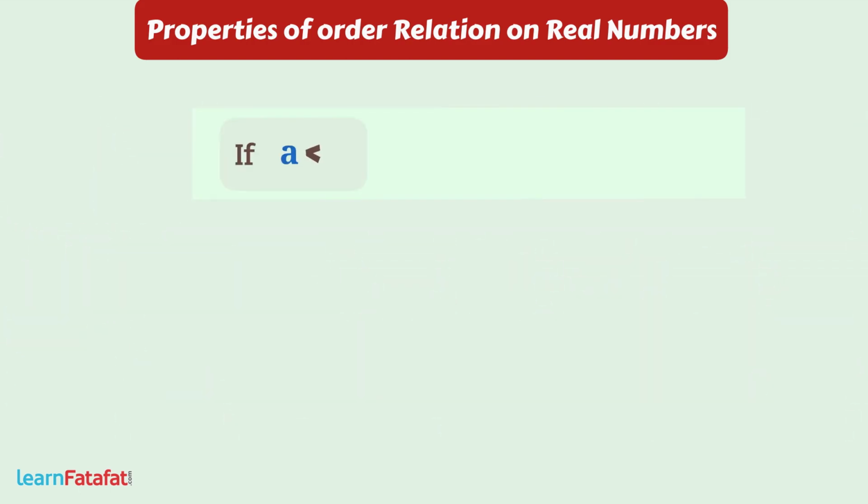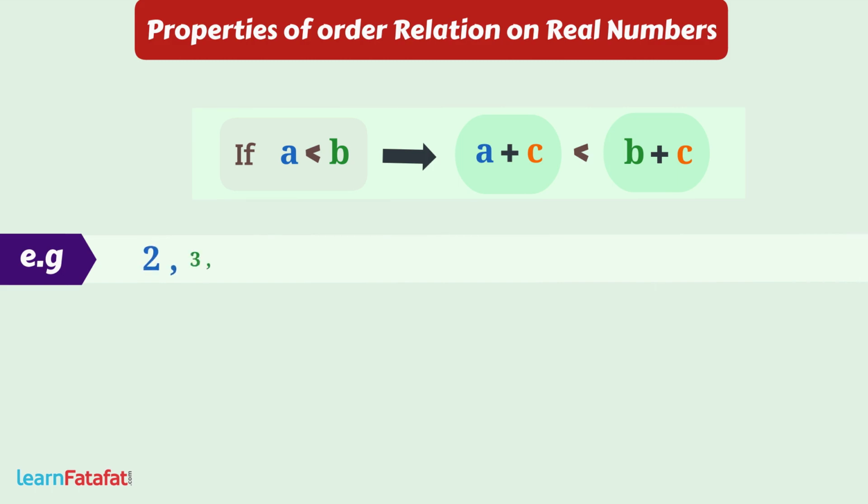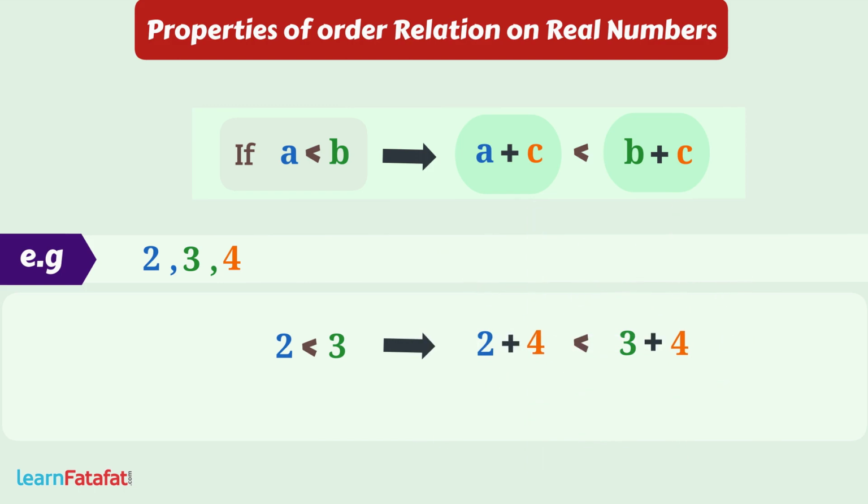If A is less than B, then A plus C is less than B plus C. For example, consider 2, 3 and 4. We know that 2 is less than 3. Let's add 4 to both sides. That is, 6 is less than 7, which is true according to the property as well.